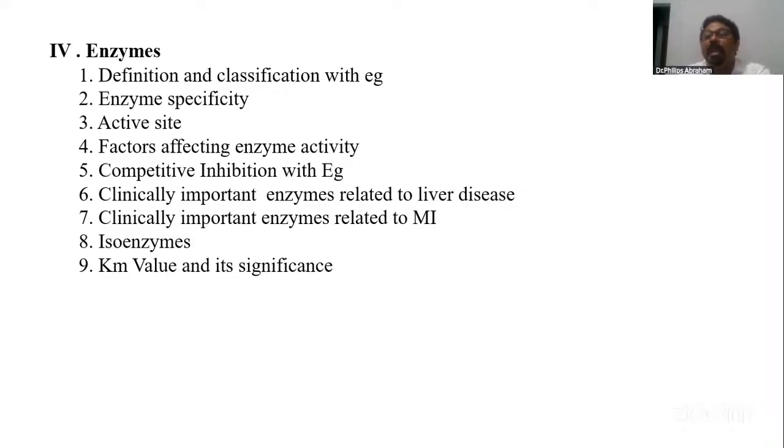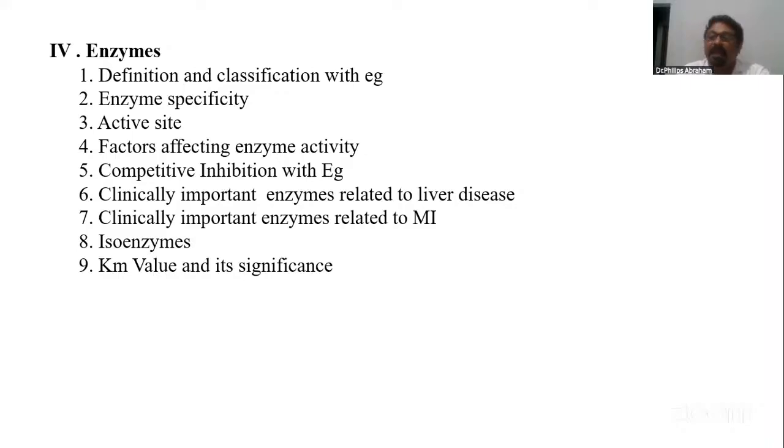We have stereo specific. For example, L-amino acid oxidase. It can oxidize only L-amino acid, L-stereo specific. So in that way, that's one question that has been asked. So write the 4 specificities. I will repeat once again: absolute specific or substrate specific, group specific, bond specific, stereo specific.